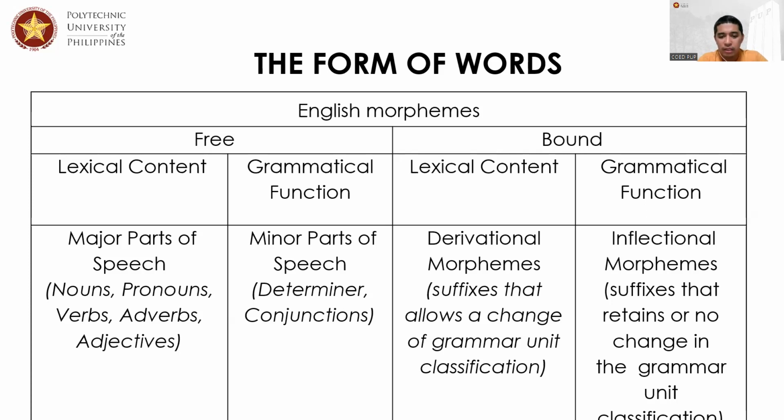Derivational morphemes, we refer to affixes, suffixes that allow a change of grammar unit classification. Let us say from noun to pronoun, verb to noun, etc. Grammar or grammatical function refers to inflectional morphemes that provide the idea that the word retains its grammar classification. It's just that the number changes, the tense changes, but it remains to be the same.